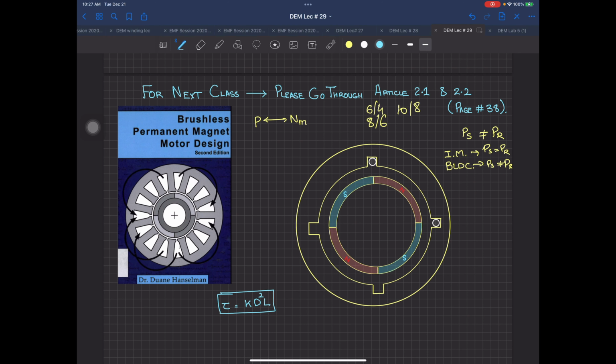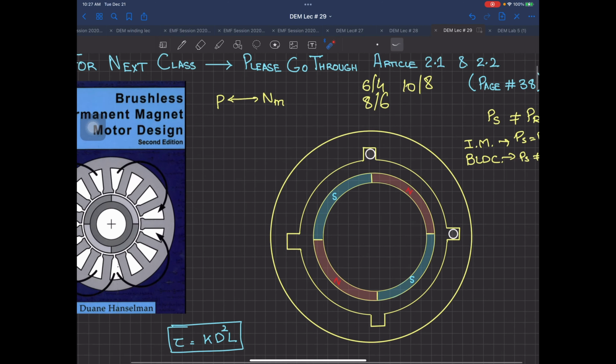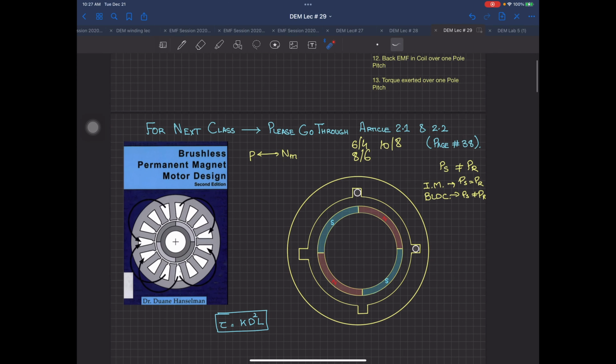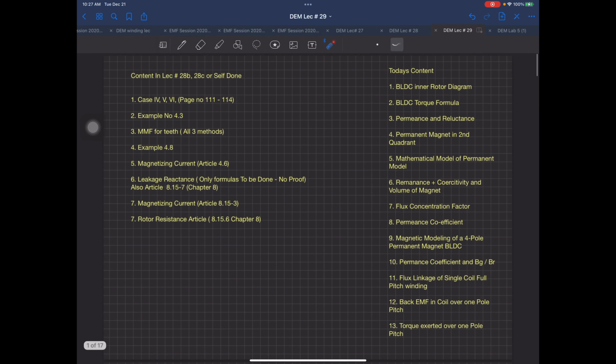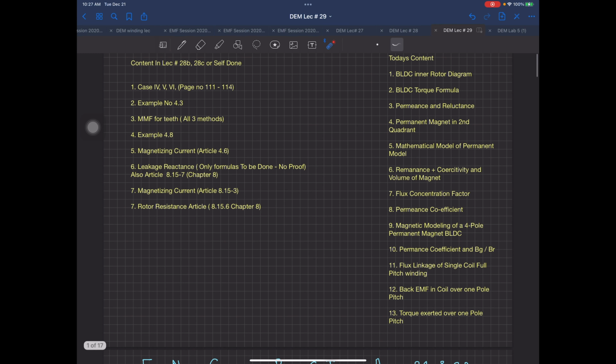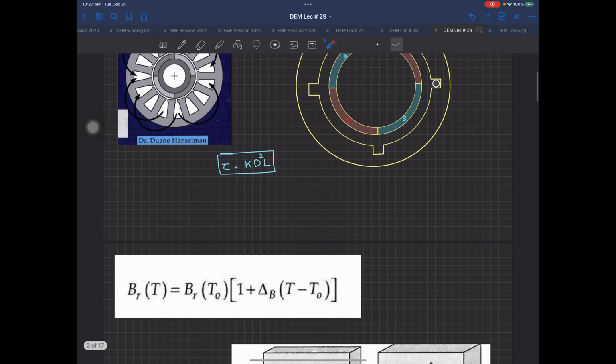So coming back to this one, your BLDC torque is dependent upon K D square L and larger the size, and this D over here is dependent upon the diameter at the surface of the magnet. So this is very important. Now over here the next thing which I am talking about after this BLDC torque formula, we have talked about this in a rotor diagram, permeance and reactance.